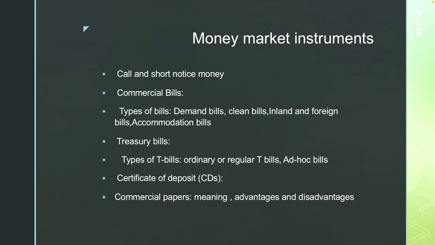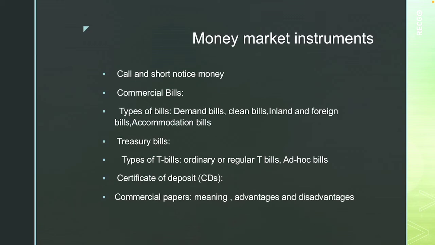Then these T-bills are classified into two types. One is ordinary or regular T-bills, another one is ad hoc T-bills. Ordinary T-bills are issued to the public, banks and the other institutions to raise money for meeting the short-term financial needs of the government. These are freely marketable and these can be bought and sold at any time.